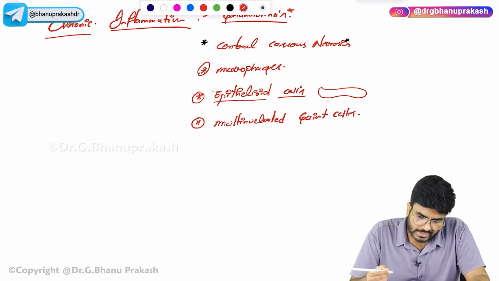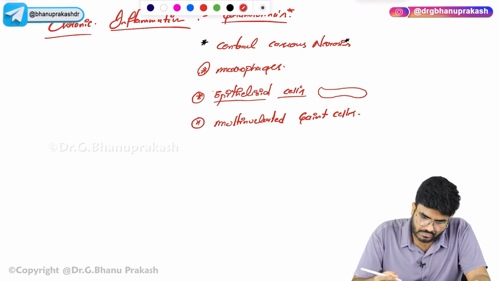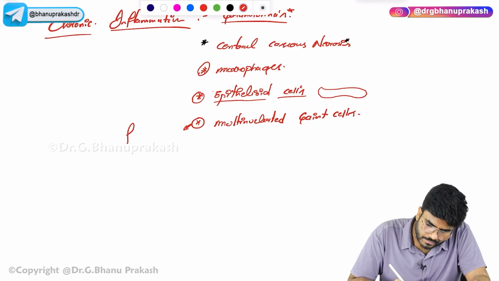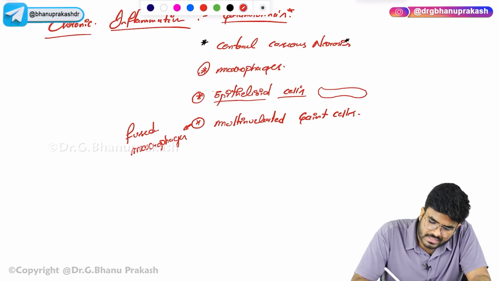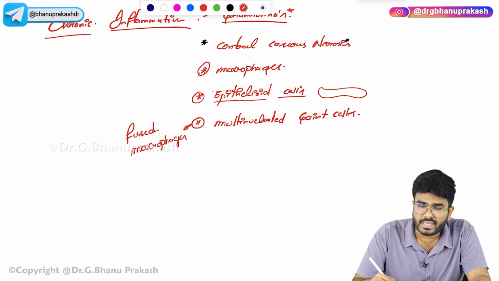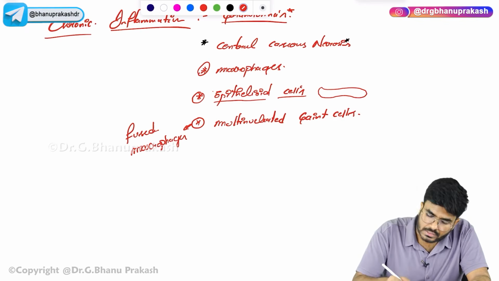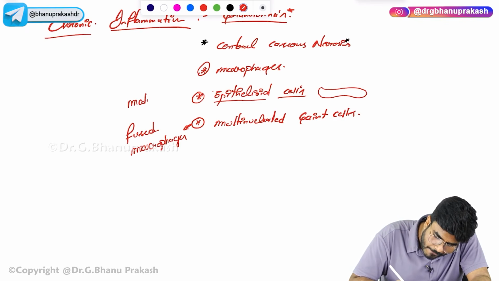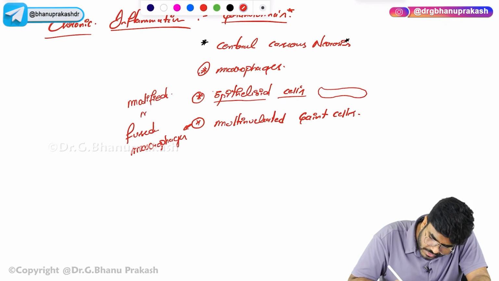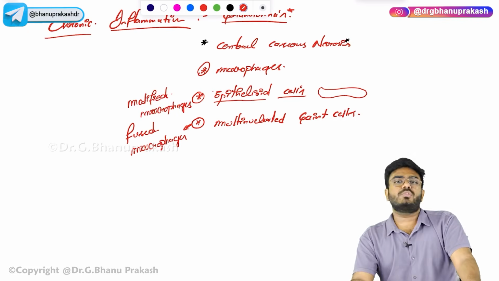They are nothing but fused macrophages. And epithelioid cells, what exactly are they? They are slipper shaped, but they are also macrophages. They are modified macrophages. So they are the modified macrophages, and these are the fused macrophages.